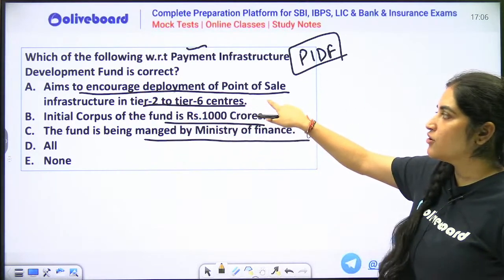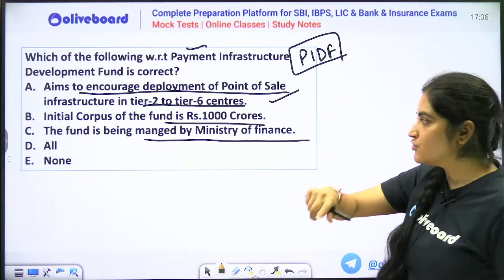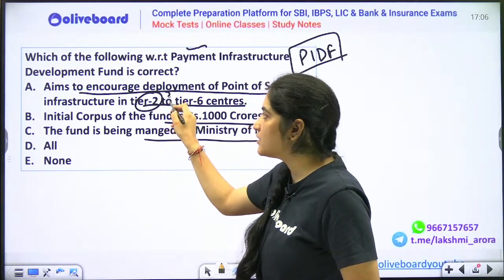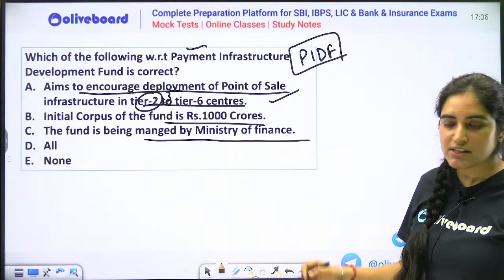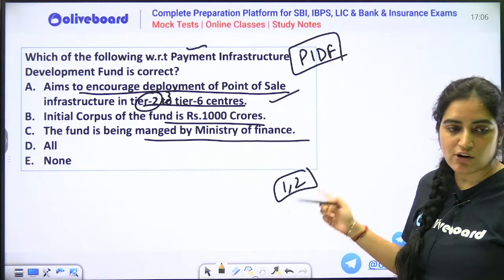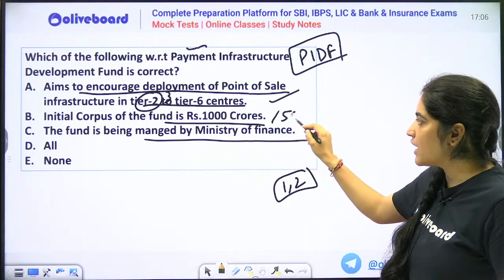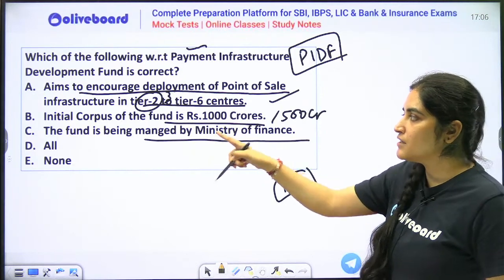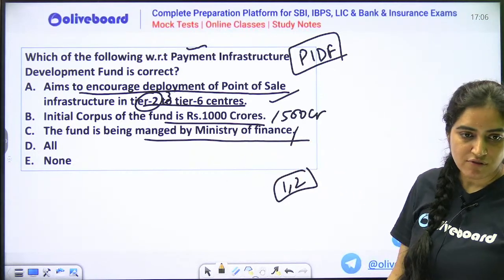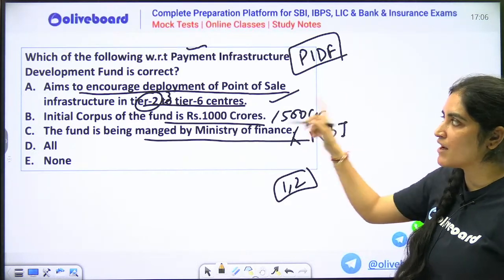PIDF fund, is it your point of sale infrastructure? Very good, Kshitij. It is not tier 2, it is tier 3 to tier 6 cities, because tier 1 or tier 2 already have quite good payment infrastructure. So they don't require that. Other than that, initial corpus is rupees 500 crores and not 1000 crores. And the fund is being managed by your Ministry of Finance? No, it is being managed by your RBI. So all the statements given above are incorrect.